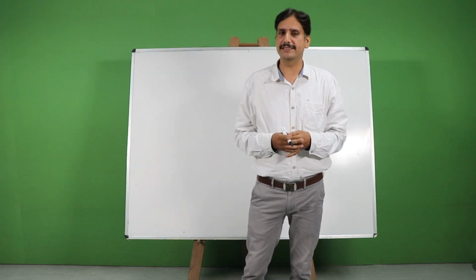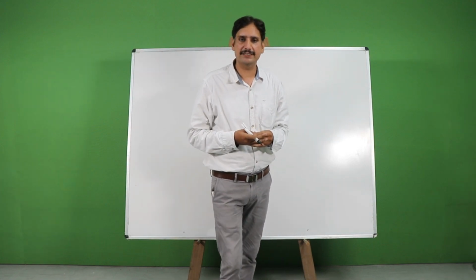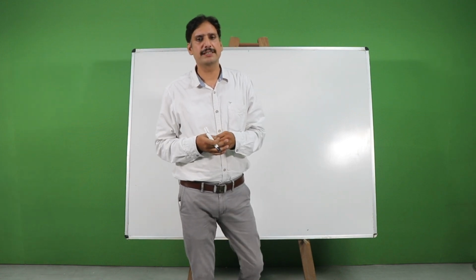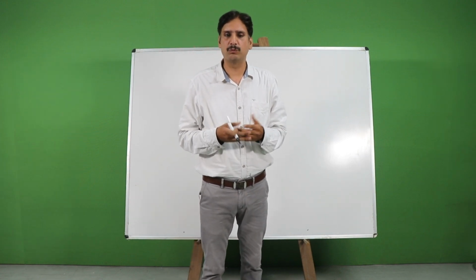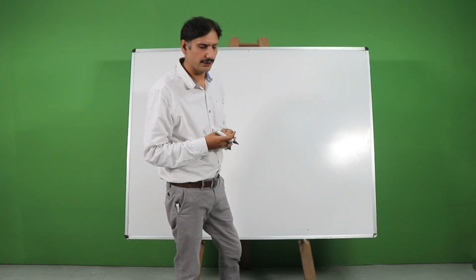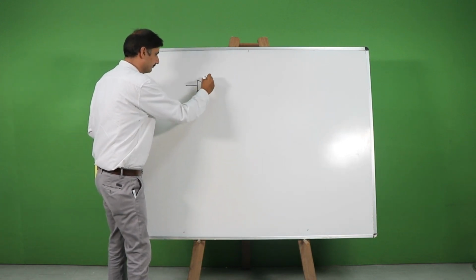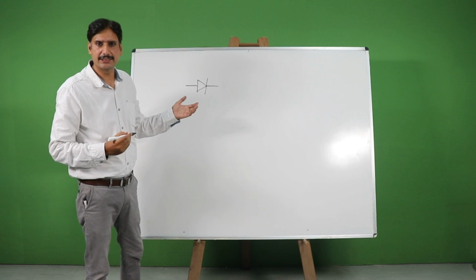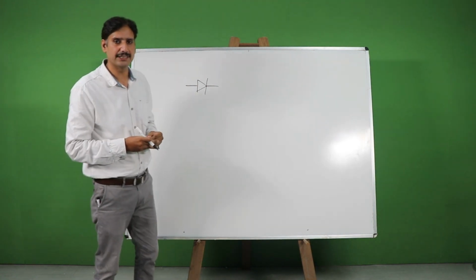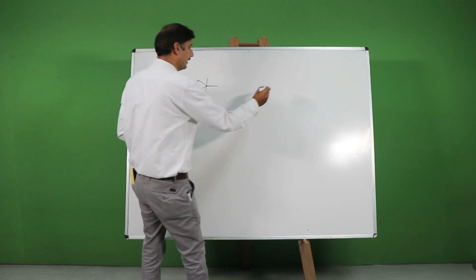Let's start with the historical background of transistors. Even before the start of the transistor, electronics was very much there, and that was basically because of the use of vacuum tubes. Let's say we are very much familiar with a diode, I hope. This is a PN junction diode, but before the invention of this PN junction diode, we had been using what we call a diode valve, a diode valve in a vacuum tube.